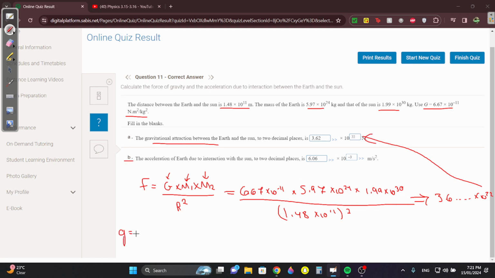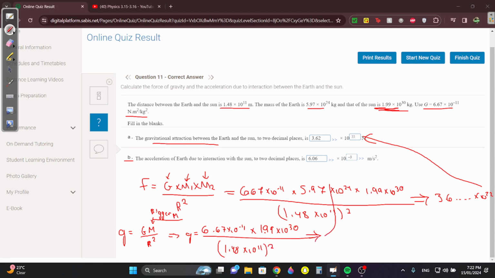I told you acceleration has a formula. g equals big G times the bigger mass, over, again, R squared. So g in this case equals the gravitation big G, the constant, which is given, 6.67 times 10 to the negative 11, times the bigger mass, which in this case is the sun, so 1.99 times 10 to the 30, over R squared, meaning 1.48 times 10 to the 11 squared. You do this and you get 6.06 times 10 to the negative 3.